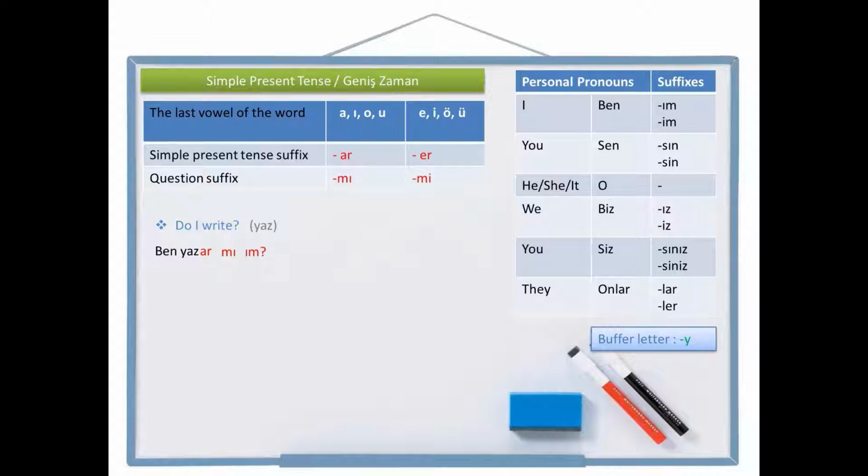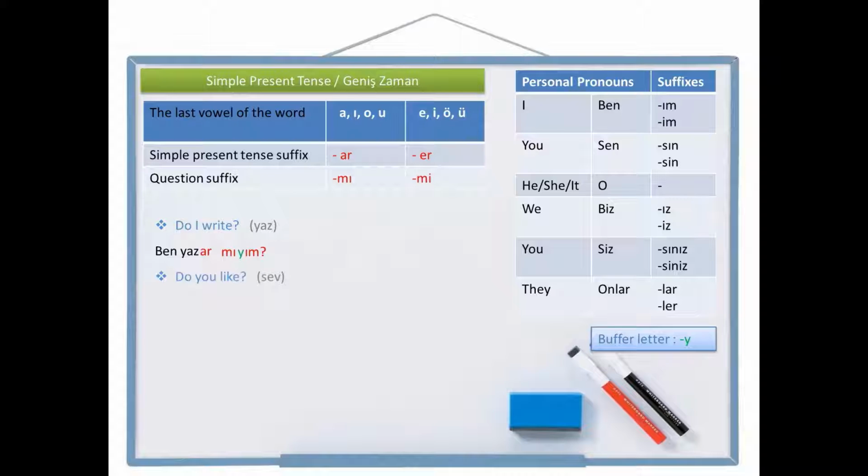As you see, the last letter of the question suffix is a vowel and the first letter of the personal pronoun suffix is a vowel. There are two vowels together. And according to Turkish grammar rules, two vowels cannot be together. I need the buffer letter between them. Ye. Ben yazar mıyım? Do I write? Ben yazar mıyım?